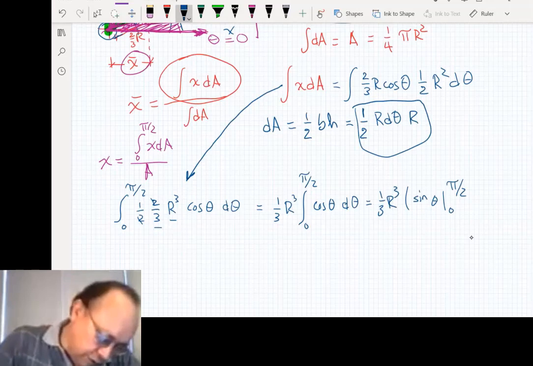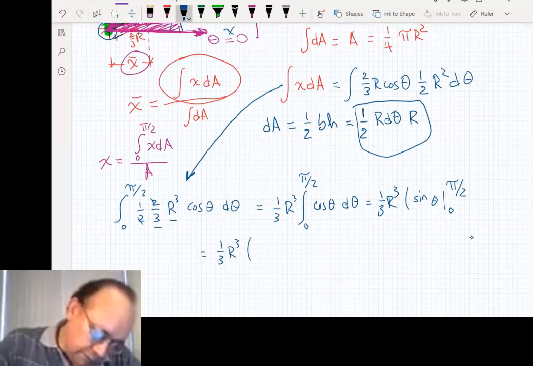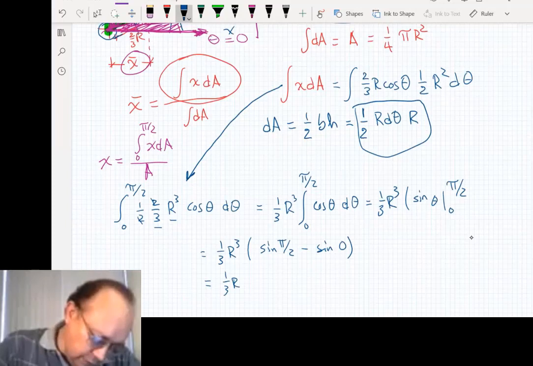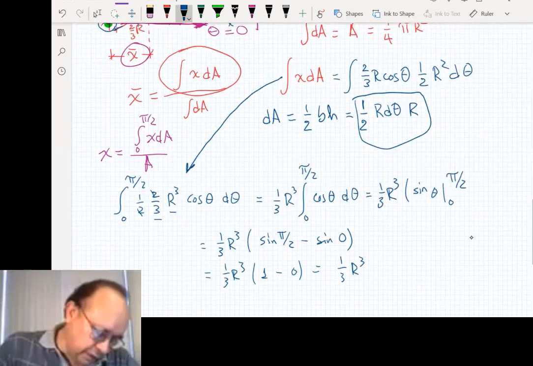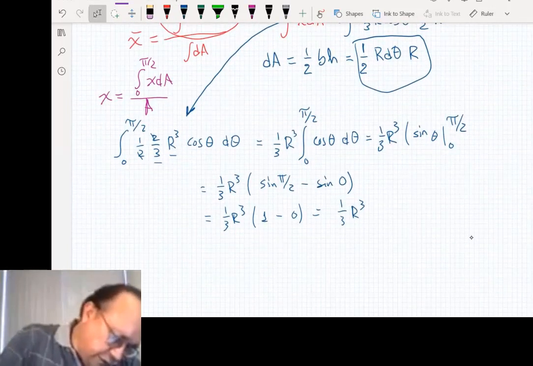So I have 1/3 r cubed, and I have sine of pi over 2 minus sine of 0. Sine of pi over 2 is 1, minus 0. So this is equal to 1/3 r cubed.